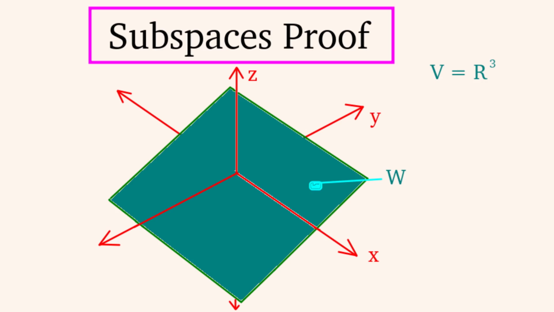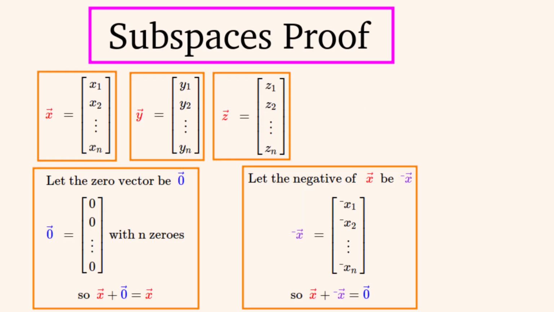This video is about vector space proofs, trying to bring them to life with pictures and explanations. So this is an example of a subspace. Let V be the space R3. Then an example of a subspace of V would be a flat plane that crosses the origin, which we can call W. And here are some vectors that we'll be using: x, y, z, the zero vector and the negative of x.